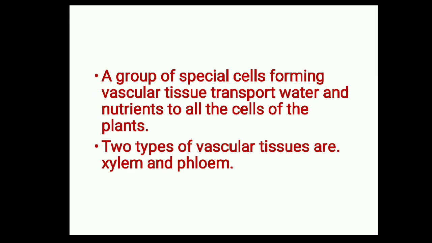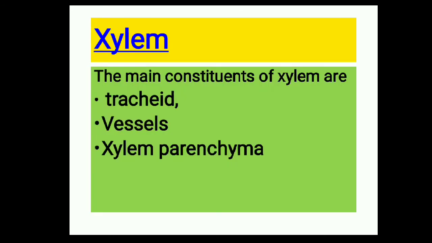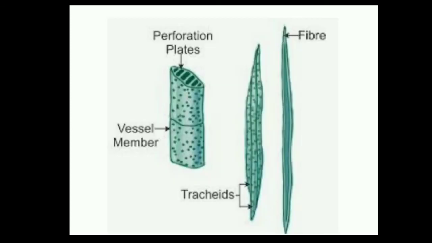In this section, we are going to discuss xylem and the different components of xylem. Xylem helps in the conduction of water and minerals from the root to different parts of the plant. The main constituents of xylem are tracheids, vessels, and xylem parenchyma. Tracheids are narrow spindle-shaped cells with a number of pores on their cell wall.